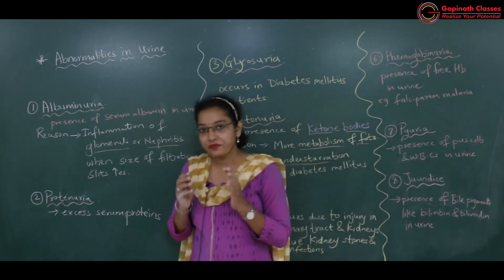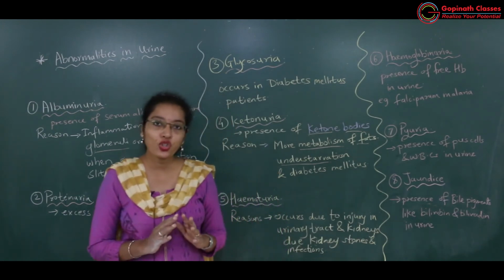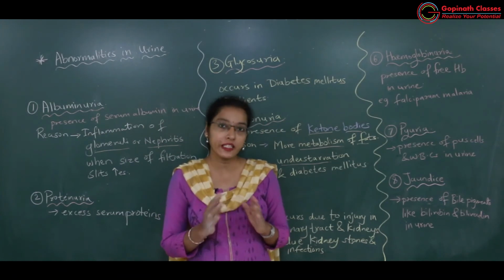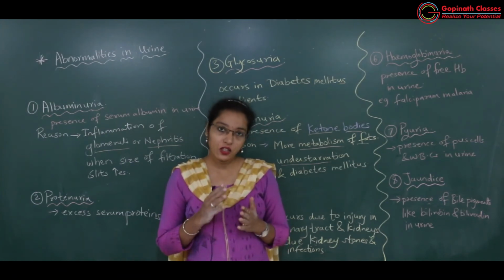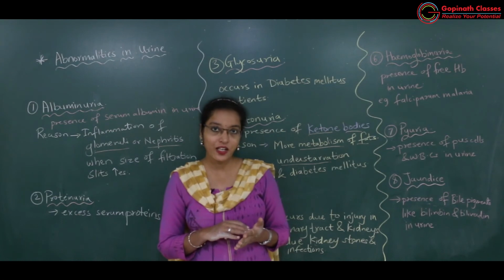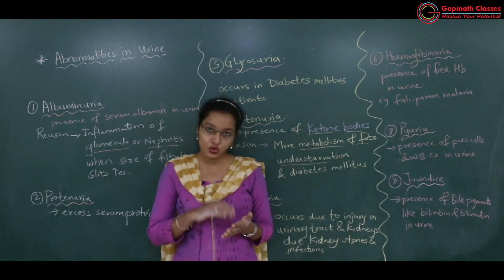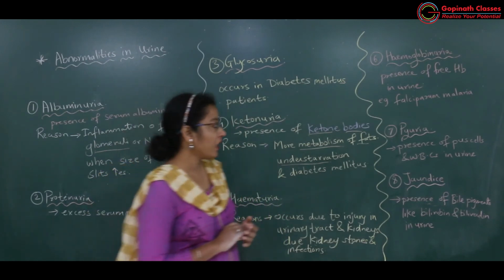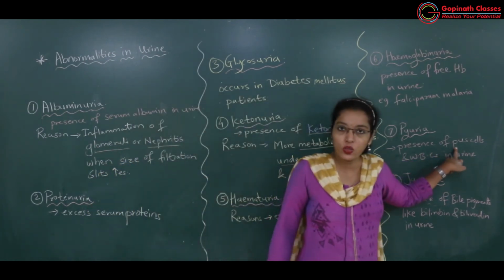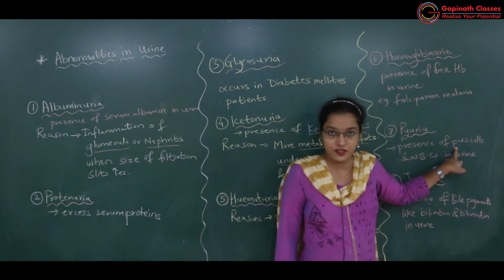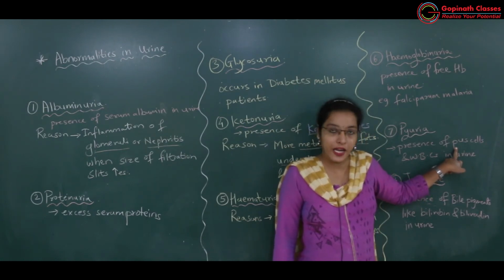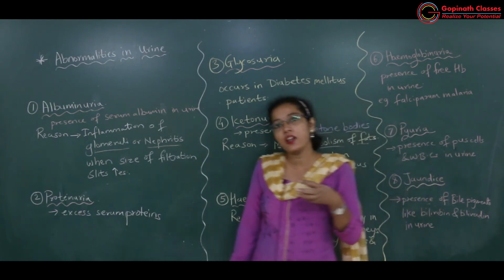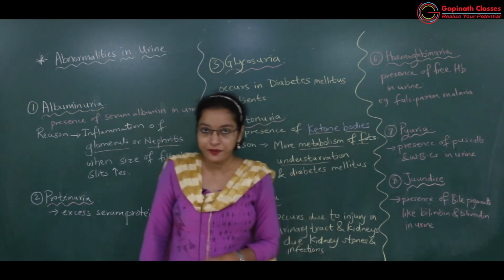Because whenever there is infection of a urinary tract, or if there is infection of the kidney, definitely वो जो infected cells हैं, there will be damage to these tissues and cells, okay, and those cells will be known as pus cells, okay.